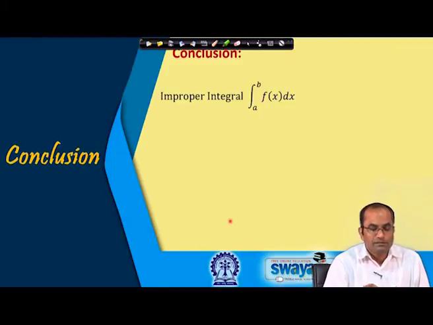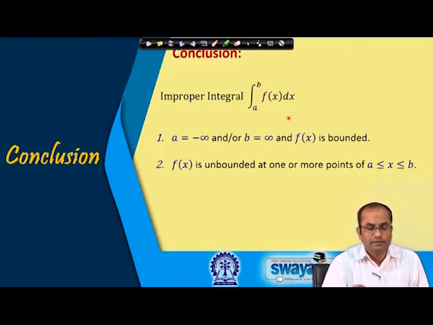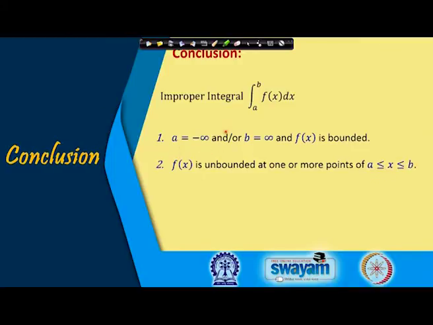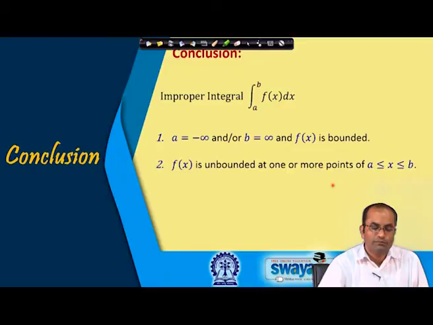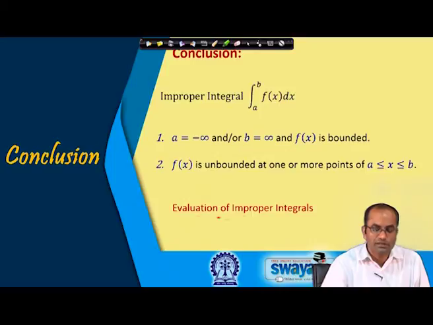So, today we have discussed the improper integral of this kind, and there were two possibilities: a may be minus infinity, b may be plus infinity, and f(x) is bounded. This was the integral of the first kind. We have also seen that there might be a situation that f(x) is unbounded at one or more points in the interval a to b, where a is less than or equal to x and x is less than or equal to b. In that case also this is an improper integral, of the second kind, and we have also seen how to evaluate those integrals, basically using the limit.